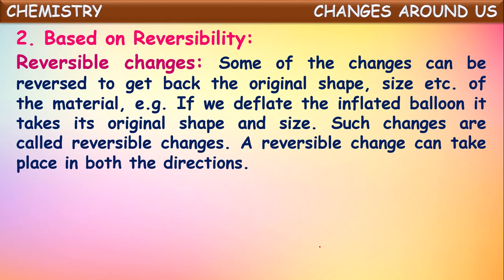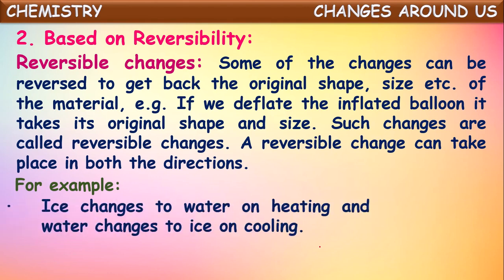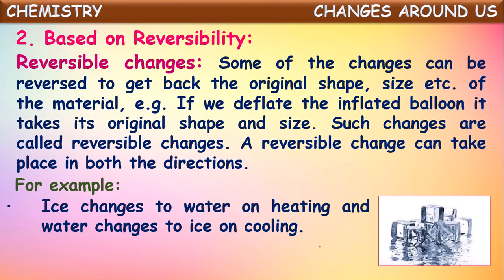Okay. Now let us see some examples for these reversible changes. Ice changes into water on heating and water changes into ice on cooling. Say if you take ice, we can get water. If you take water, we can get ice from this. So these reversible changes can take place from both the directions. So if you take some ice cubes, if you keep them outside or if you heat them, we observe that ice converts into water, isn't it? If you cool the same water again by keeping it in the deep freezer, again we get the ice.